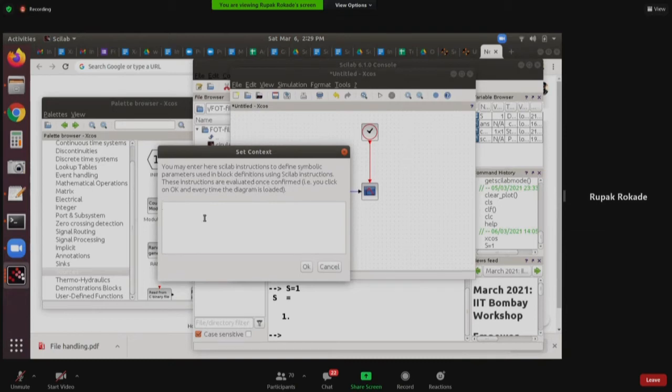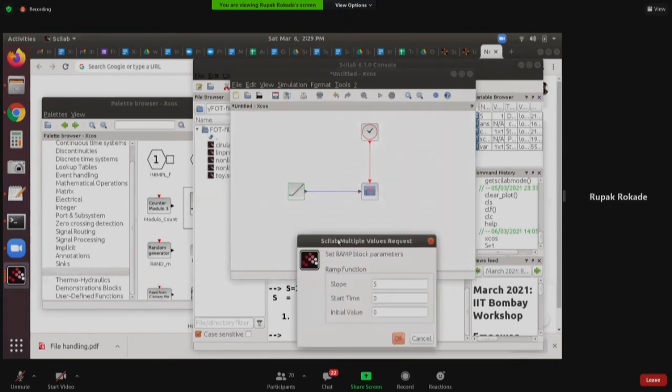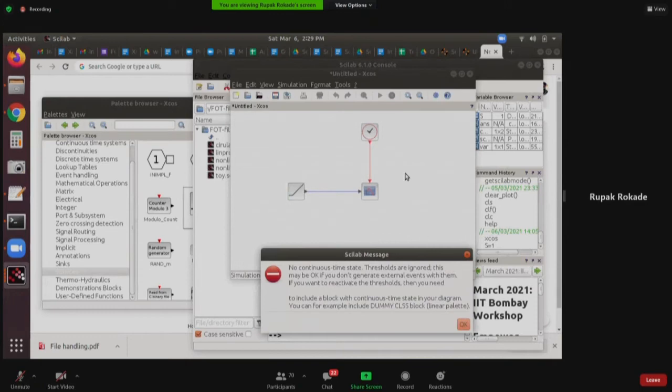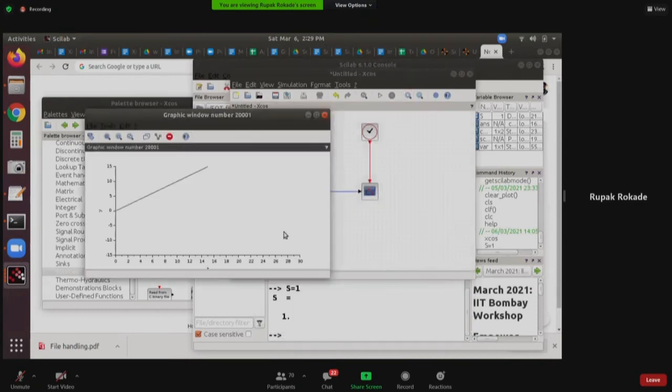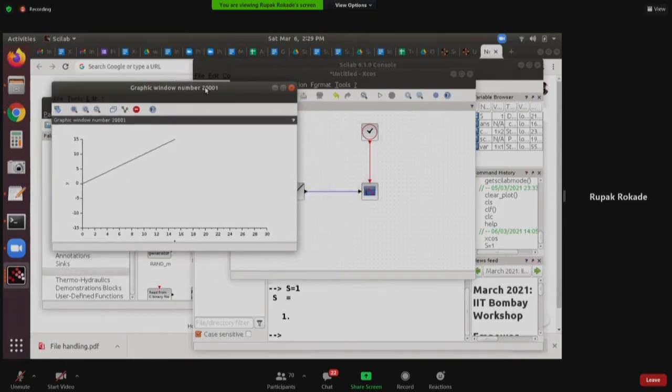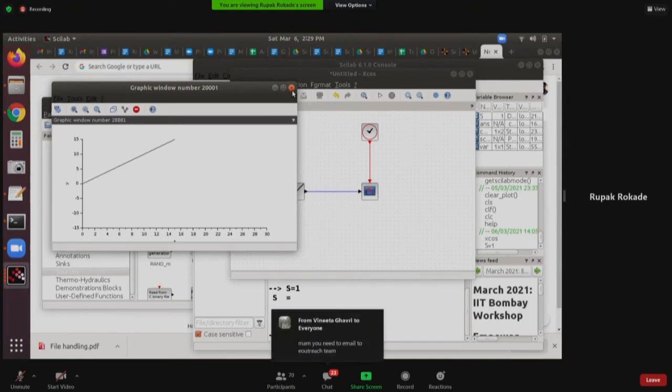So what we can do, we can declare our S here, but now I'll not declare it as S. I'll declare it as A, just to make a difference. A is equal to 1, I will say. And I will use this value of A here. I'll run the simulation. I'll get a warning, but I'll also get the output. So it understands that A was defined in the context menu, and from there A was fetched before the XCOS simulation executed.